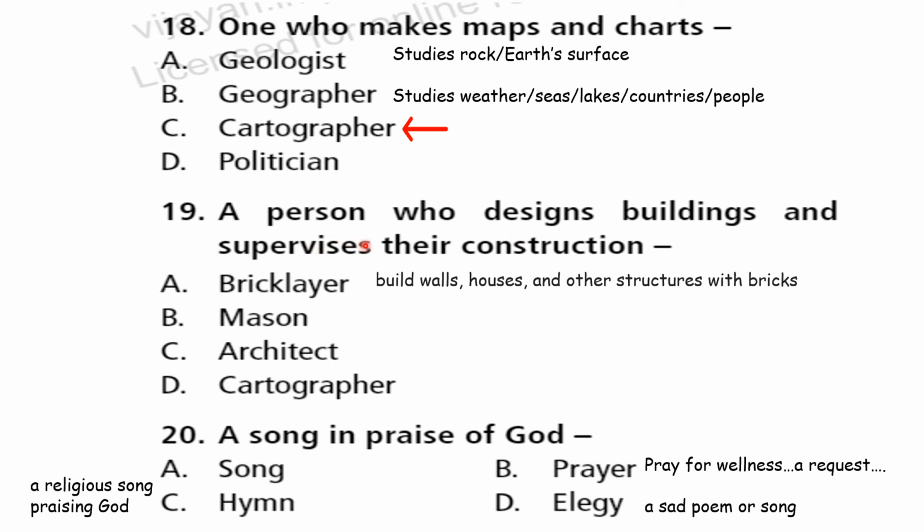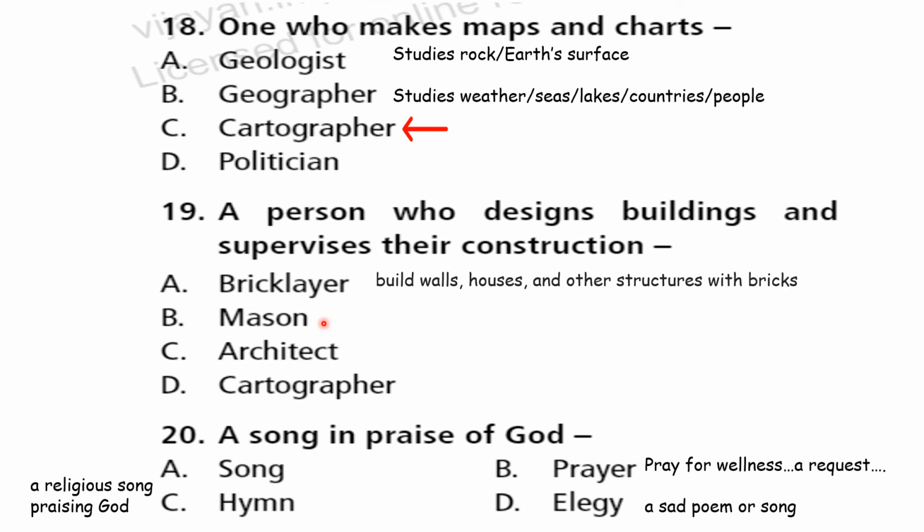Yeah. Next one, a person who designs buildings and supervises their construction. Who is that person? See, you have bricklayer, mason, architect, cartographer. Already you know the meaning of cartographer. In the previous question, cartographer means one who makes maps and charts. You know that. So next here, architect is a person who constructs buildings.